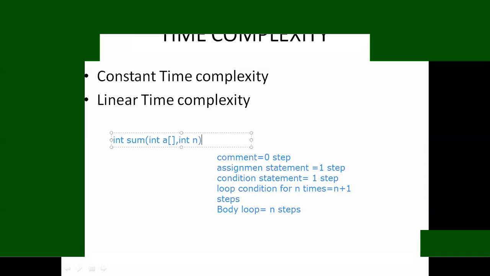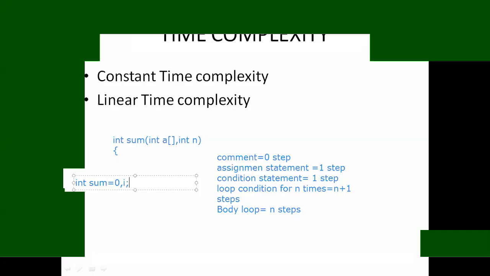We are taking two variables, sum equal to 0, comma i.